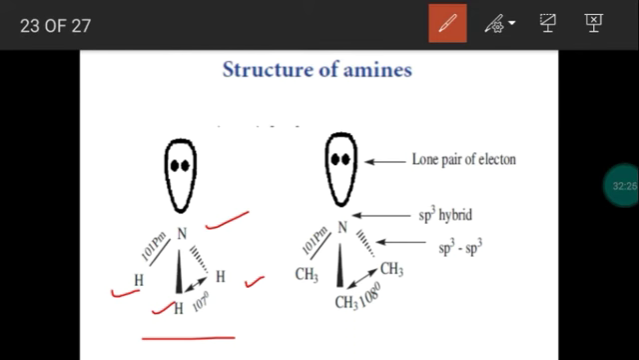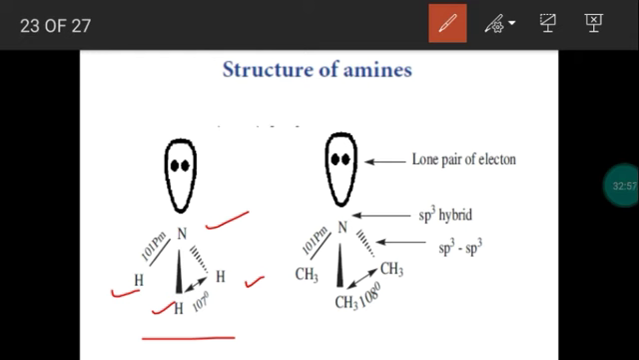So this is a mutual overlapping between the sp3 hybridized orbital of nitrogen and the 1s orbital of hydrogen, so we get 3 covalent bonds. According to valence bond theory, for sp3 hybridization, what is the expected geometry and the bond angle? The expected geometry is tetrahedral and the bond angle is 109.5 degrees, or 109 degrees 28 minutes. This we already studied.